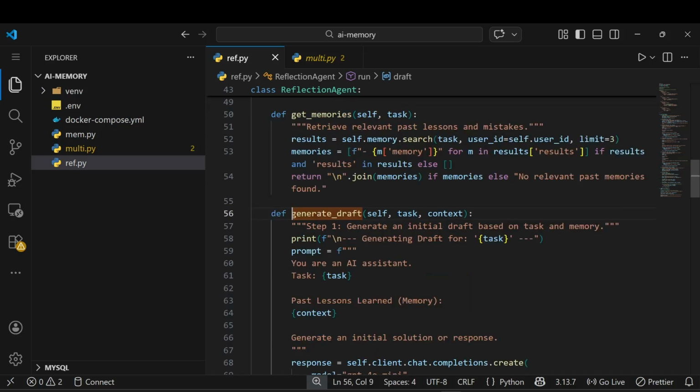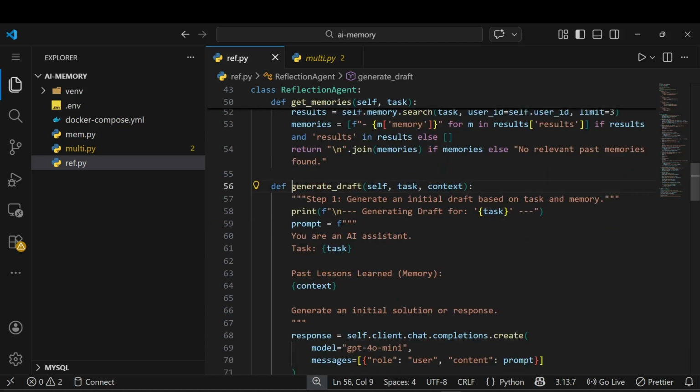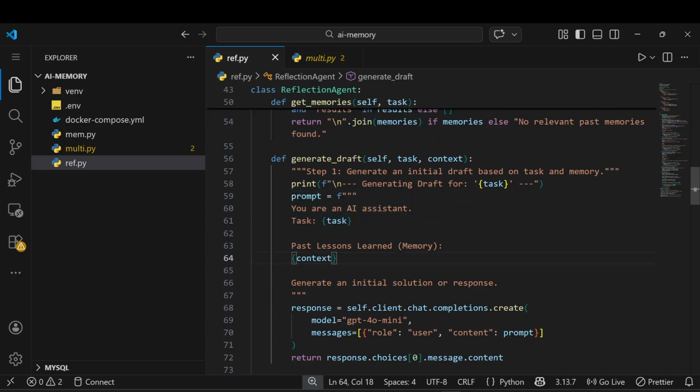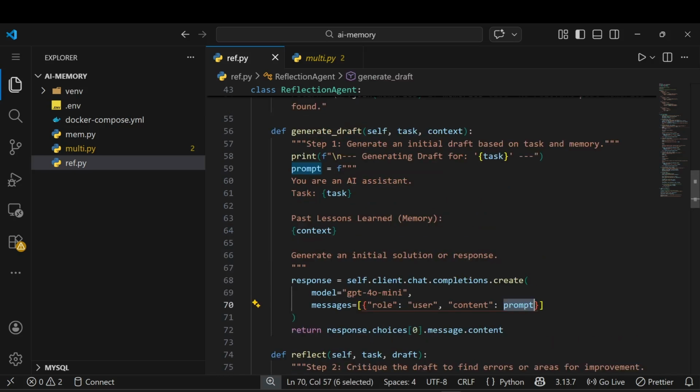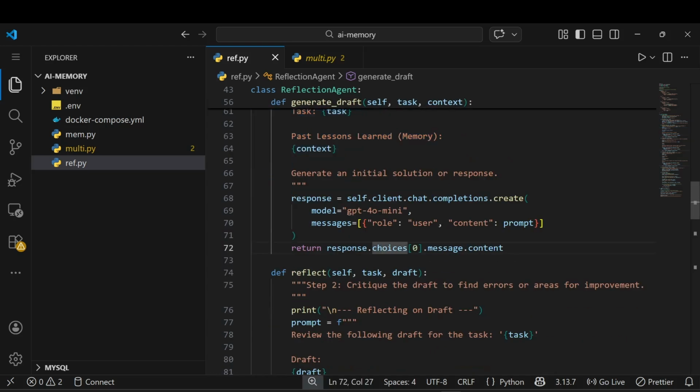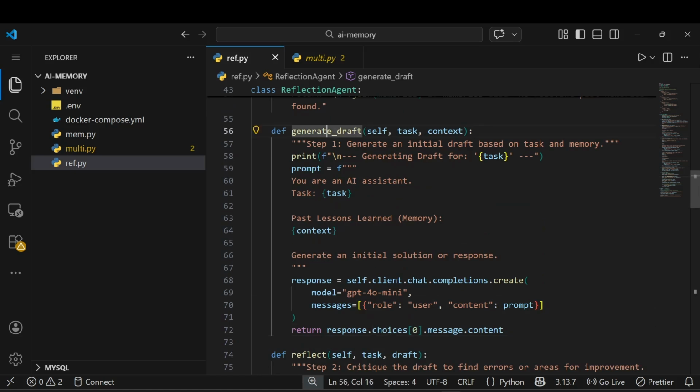Let me just open generate. What happened here? Generate an initial draft based on the task and memory. You can see here it's a simple print statement. I just make a prompt: you are an AI assistant, your task is this, and the past lessons learned memory. I just make an LLM call here. The role is user, the content is prompt. This is my system prompt. Now I'm getting the response. From generating the draft, you can see I'm not returning it to the user yet. I'm just getting the response and treating it as a draft only.